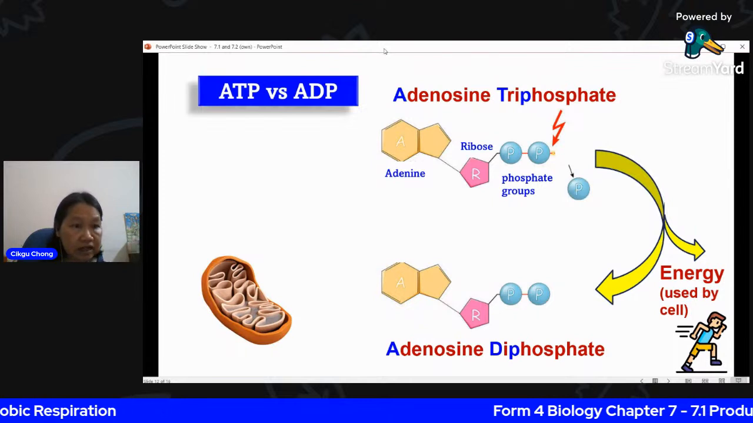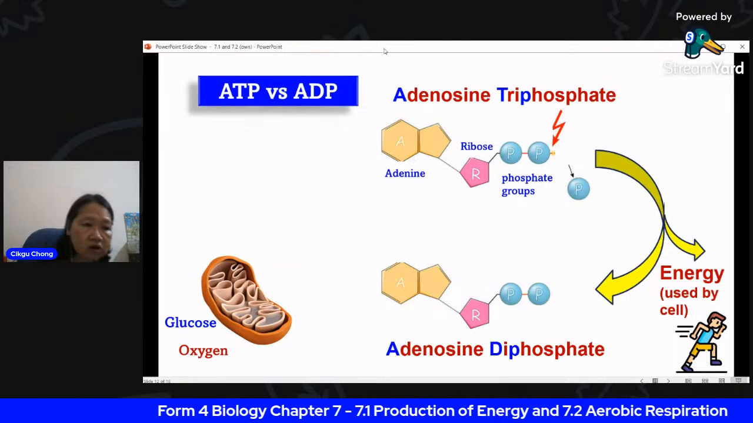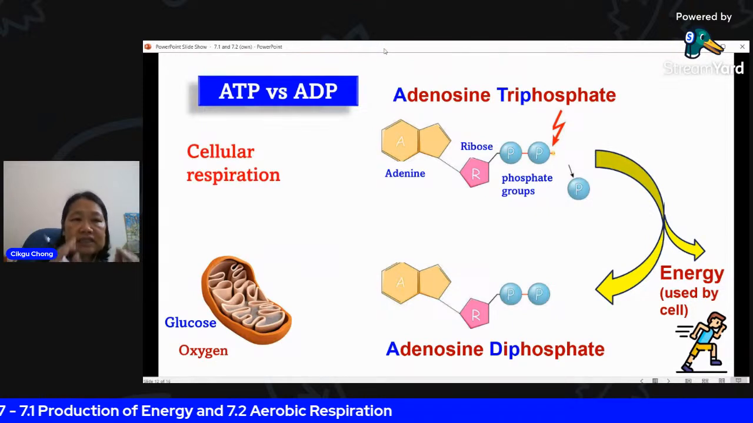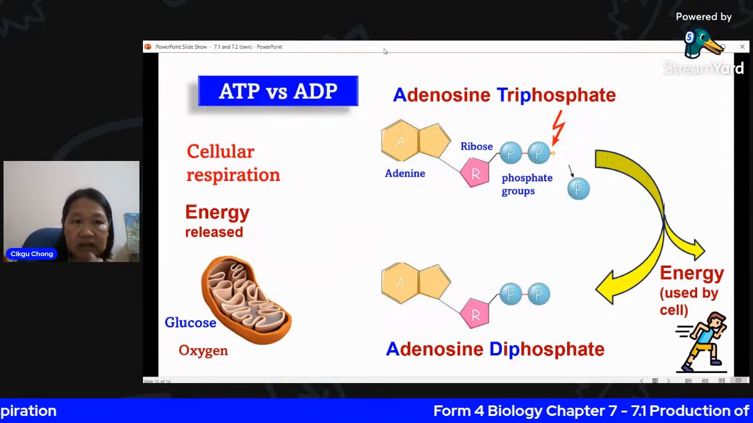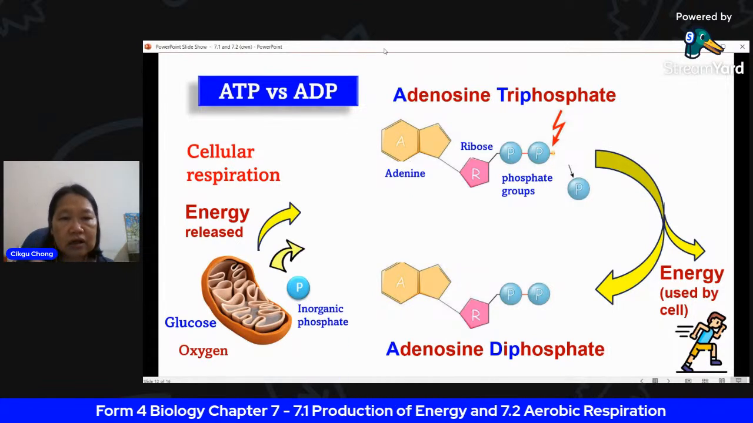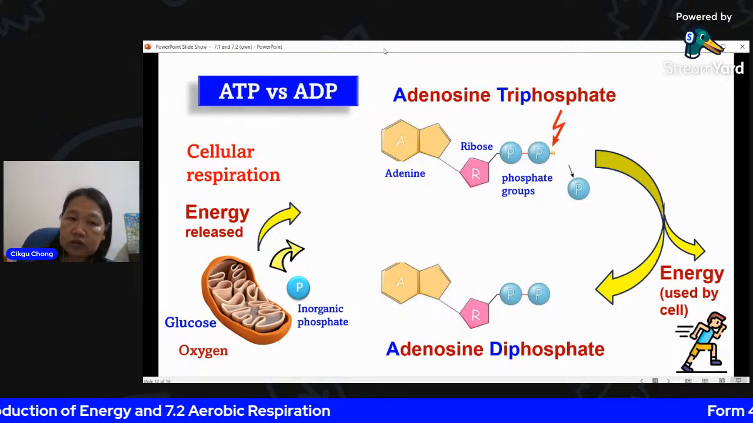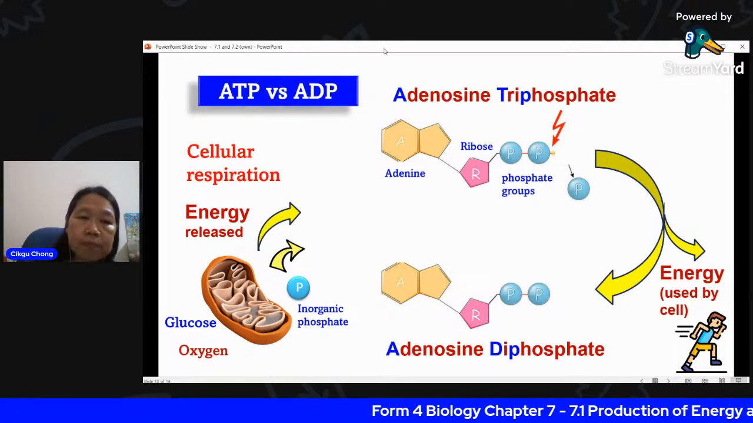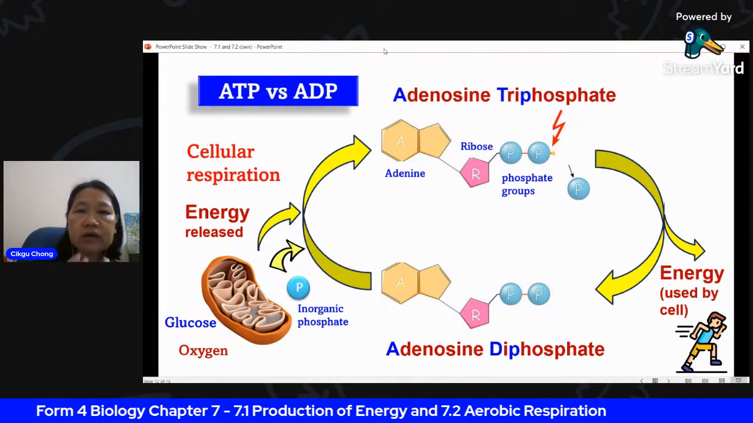When you have cellular respiration, for example in the mitochondria, where there is glucose and oxygen, there is aerobic respiration. This cellular respiration will release energy. Where does the energy go? This energy, together with the inorganic phosphate that was released just now, stays in the substance. Now you bind it back together. You join it back with the energy, and you will make back your ATP.